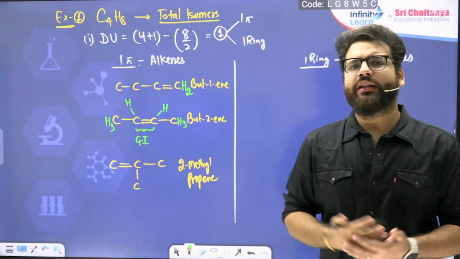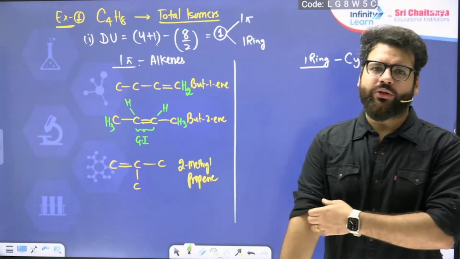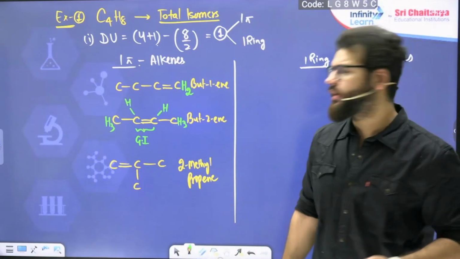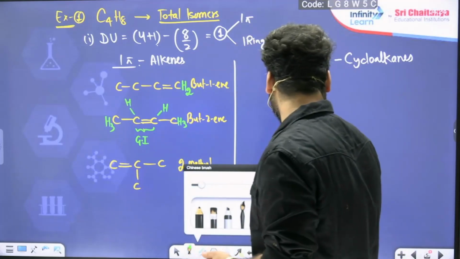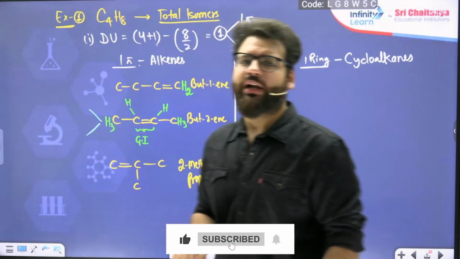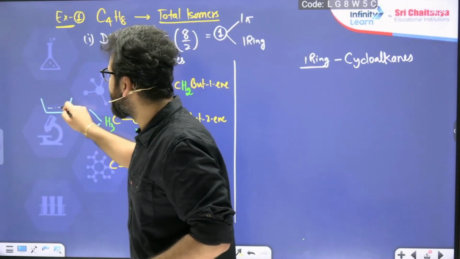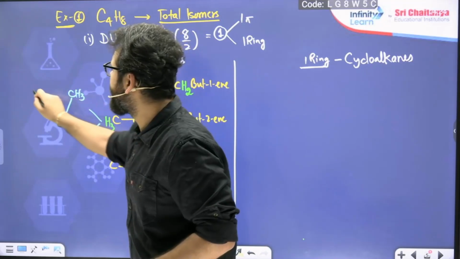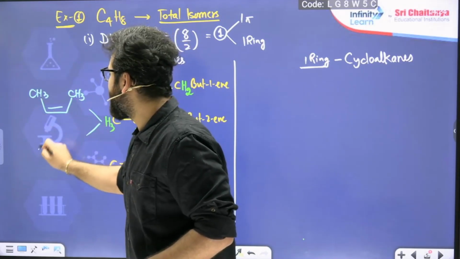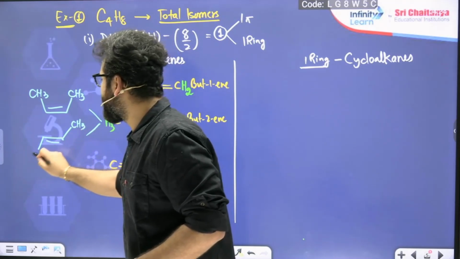And whenever there is one unsaturation which is showing GI, there are 2 compounds possible there. One is cis, one is trans. So in but-2-ene, actually it will be 2 compounds if they ask us to check total isomers including stereo. It will be cis-but-2-ene, which is going to look like this. And other will be trans-but-2-ene, which is going to look like this.